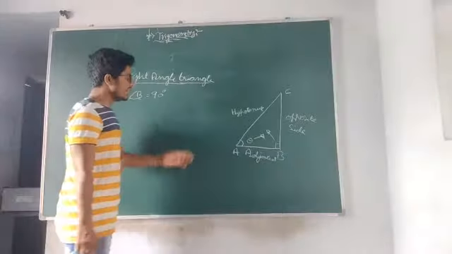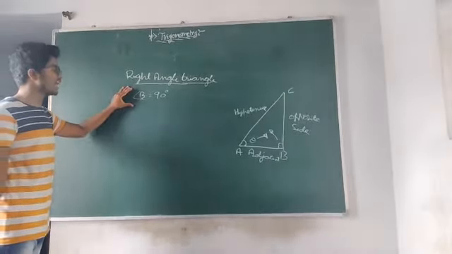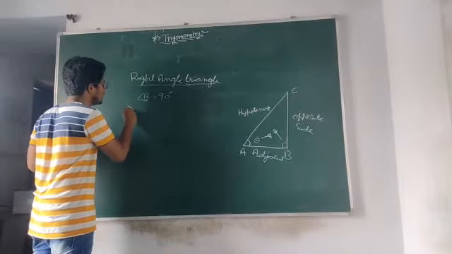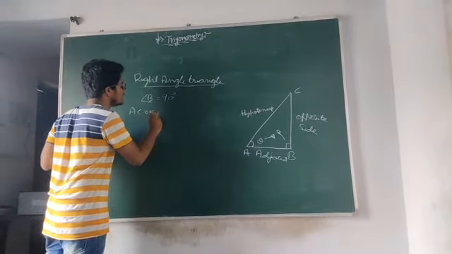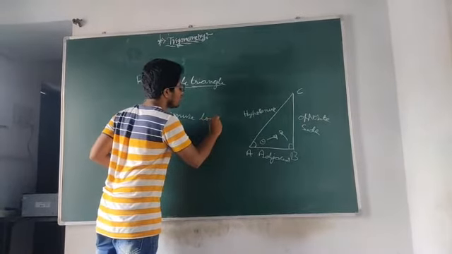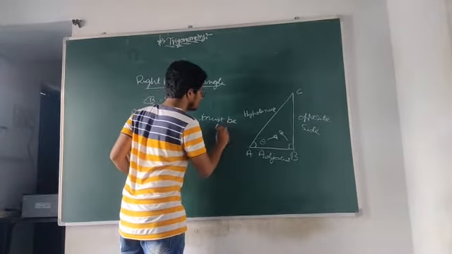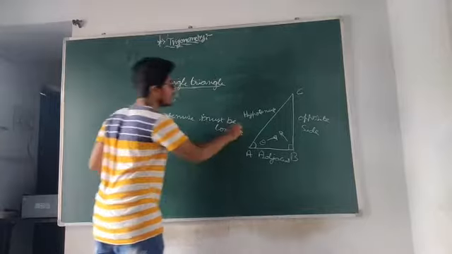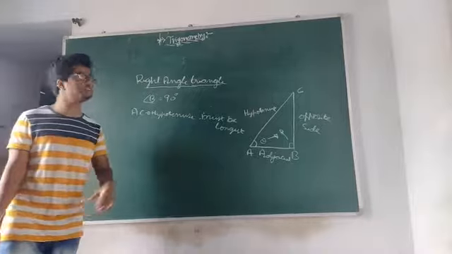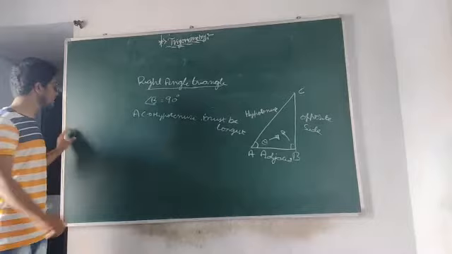AC. In this right angle triangle, one angle must be 90 degrees, another property is the hypotenuse must be the longest, that is AC. The hypotenuse must be the longest side in a right angle triangle. So this is another interesting property of a right angle triangle. And also another interesting property, that is a theorem which is the root of this trigonometry. Without the theorem there is no trigonometry, that is the Pythagorean theorem.